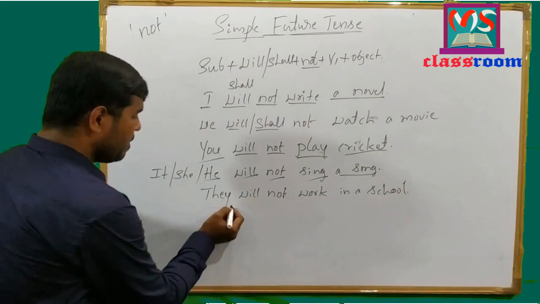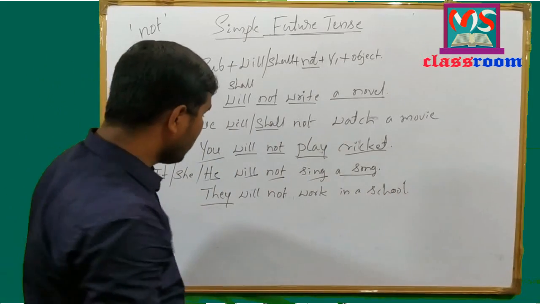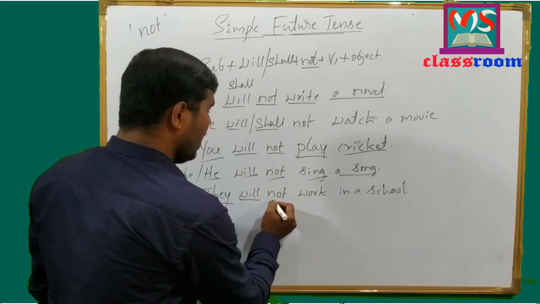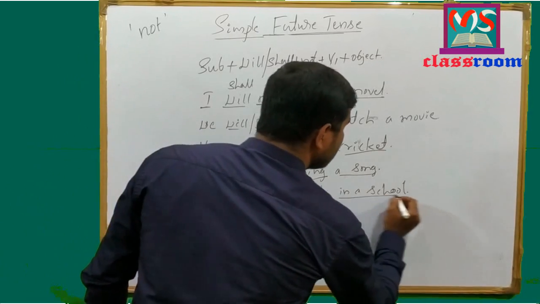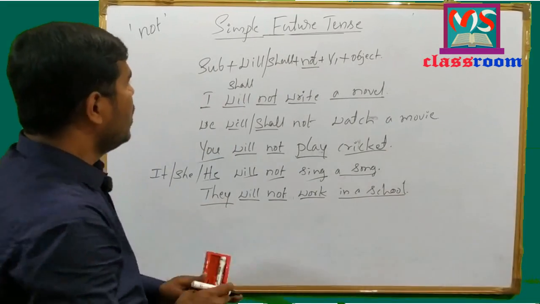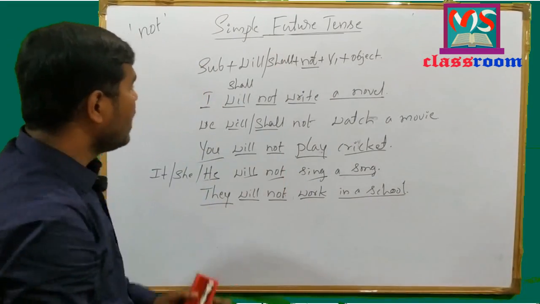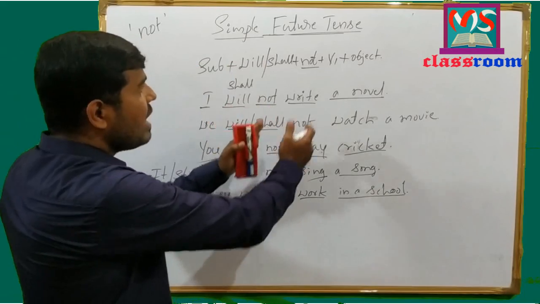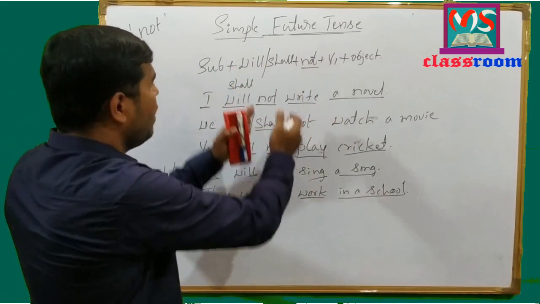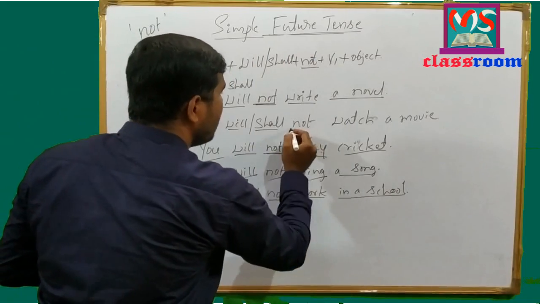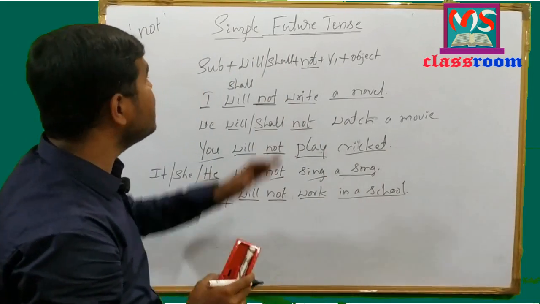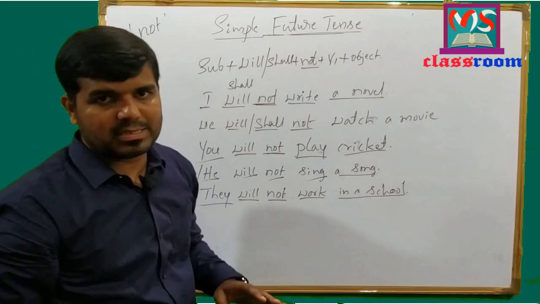Look at the example here. They is third person plural, and here will and negative form not, and work is main verb, and in a school is object. Look at the sentences here. In between the modal auxiliary and the main verb of the sentence, we have used not, which is the negative form, to form negative sentences in simple future tense.